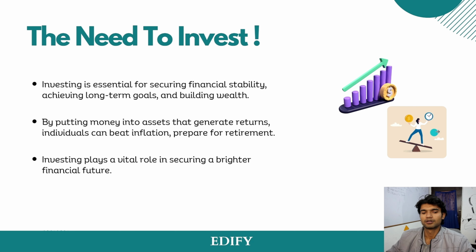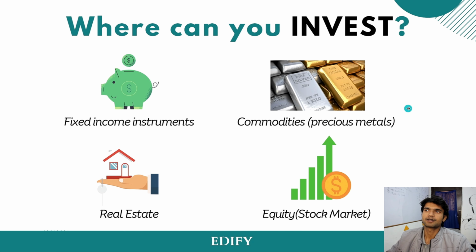Okay. Now let's move on to the next. See, everybody will be telling you, you can invest, you should invest, here and there, blah, blah, everything. You'll be hearing it all your life from people here and there. But where can you invest? That's the ultimate thing here. First things first, fixed income instruments.